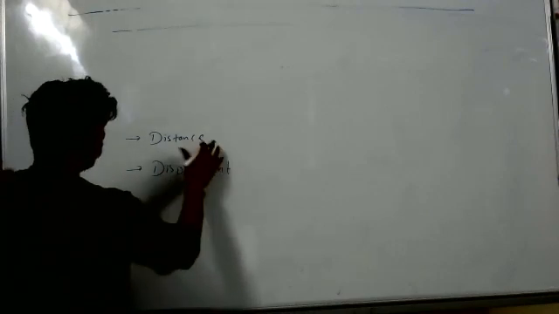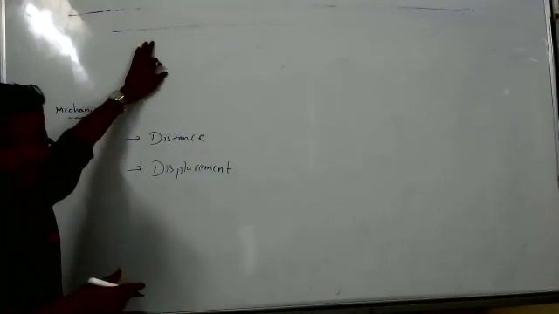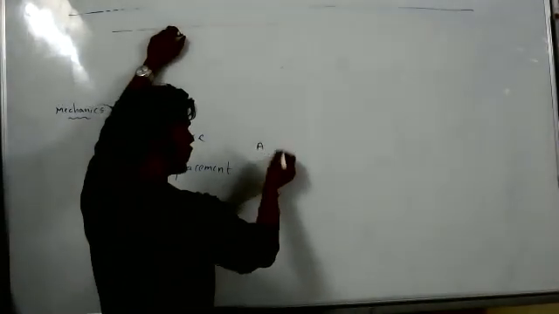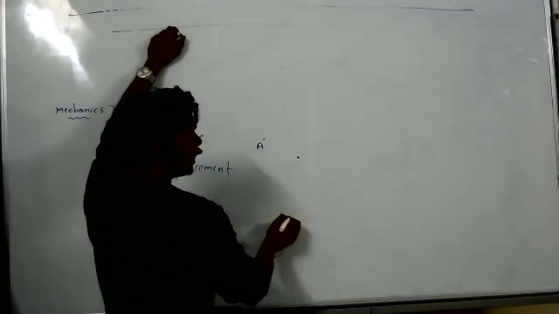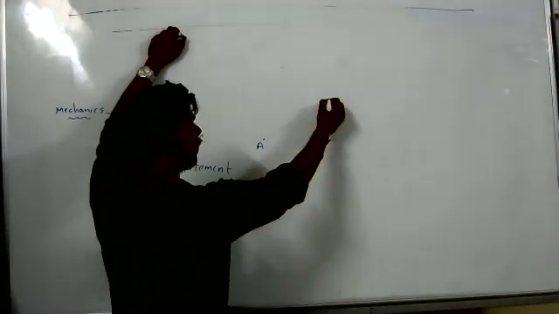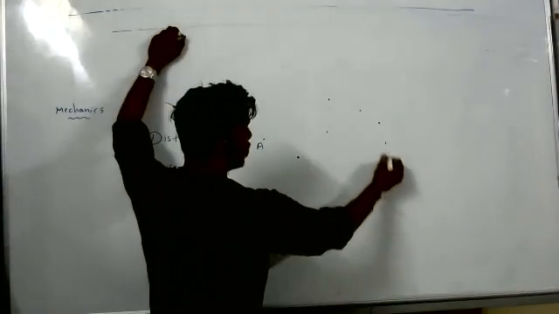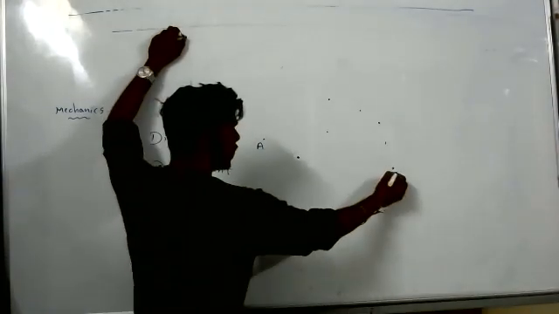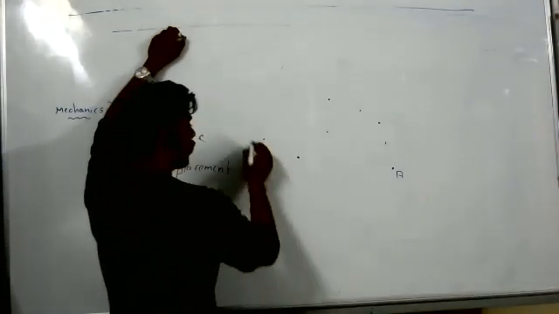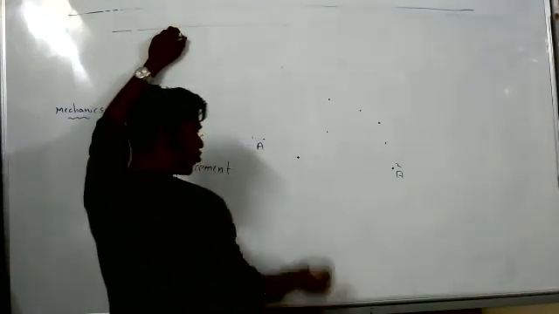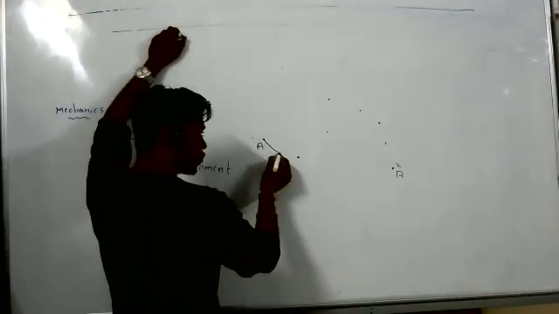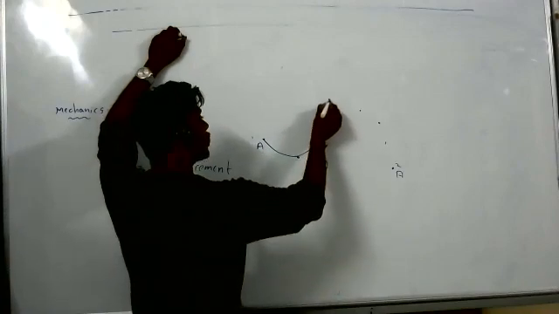We should discuss this. Distance means the length of the path traveled by a body. Suppose a particle A is here, and after some time it reaches here, and after some more time it goes like this. Finally it reaches from point 1 to point 2. The length of the path means this total length.